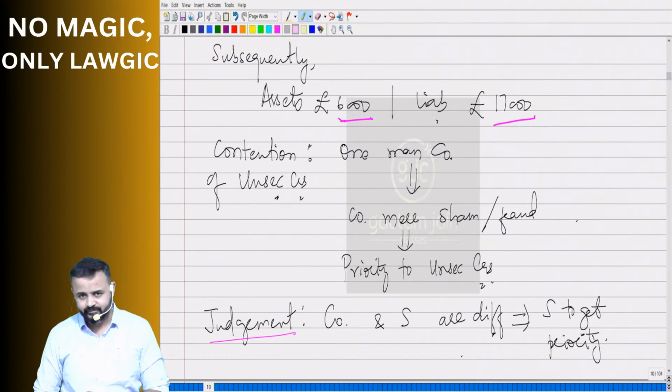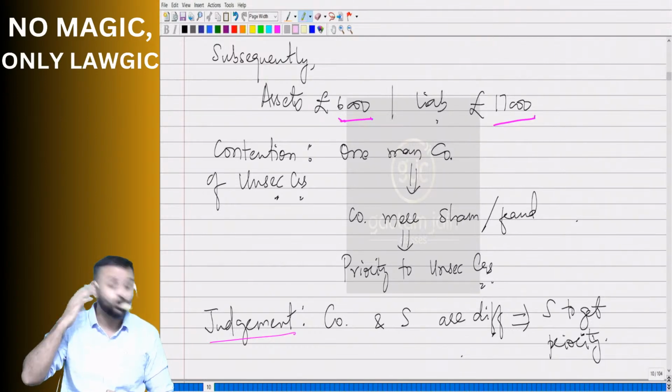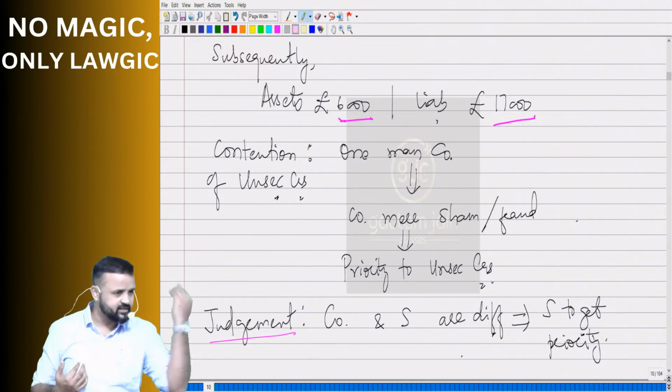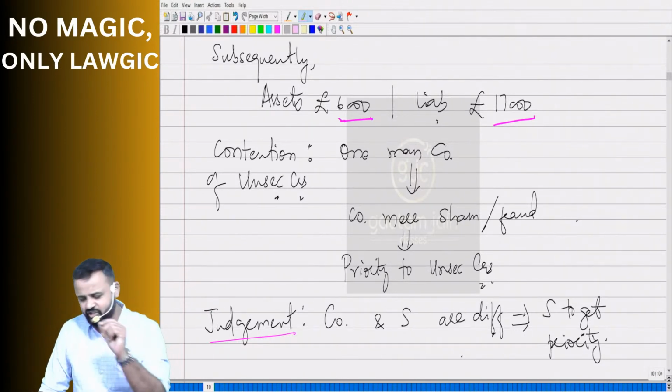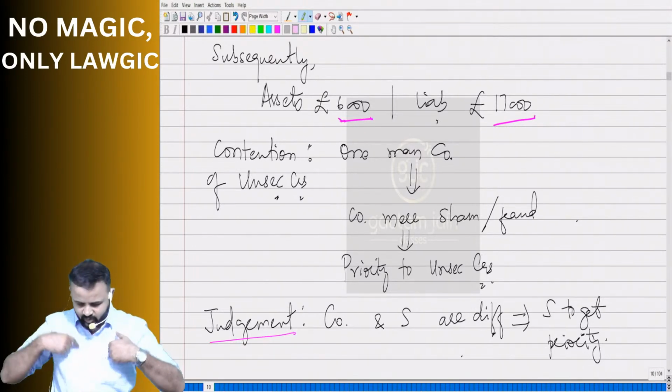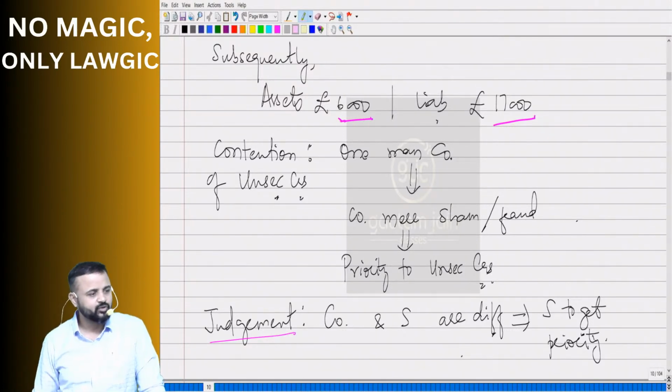That's what he did. But when the hearing takes place, obviously the court, the judge, will call even the other party, that is the unsecured creditors. They would like to hear from them. So that's where they said, this is a one-man company. Company is a mere sham or fraud. That's why priority should be given to us, the unsecured creditors, not to this fellow Salman. But the court said nothing doing here. There are no fraudulent intentions. There's nothing wrong in what he thought and started a company. So being a secured creditor, he should get priority is what was the judgment given by the court. Followed, guys? Yes, sir.